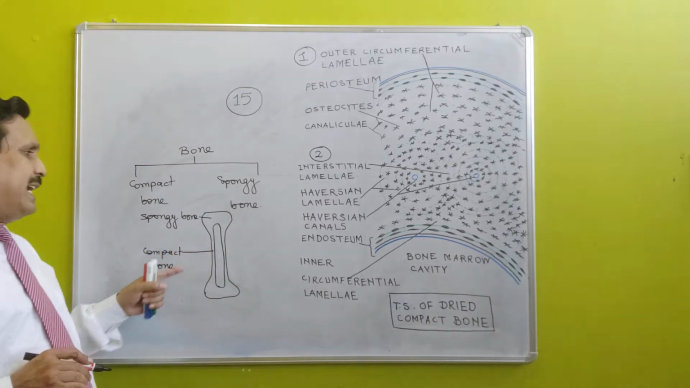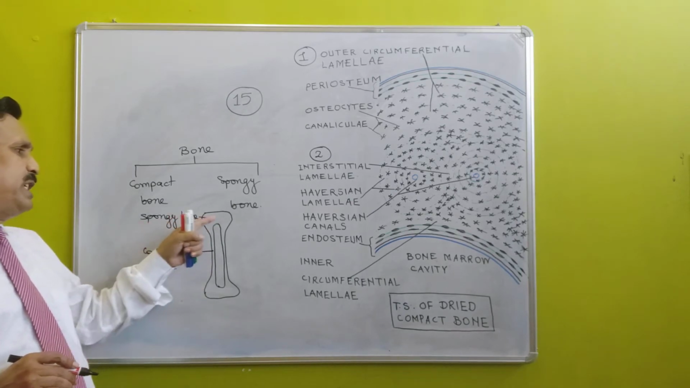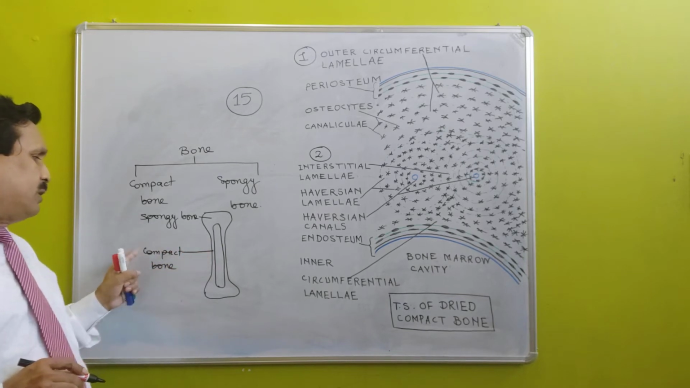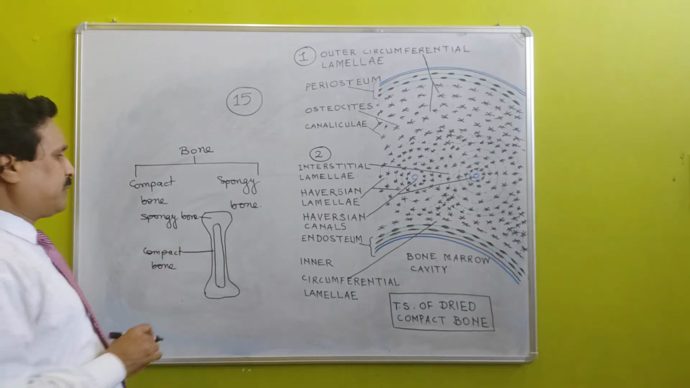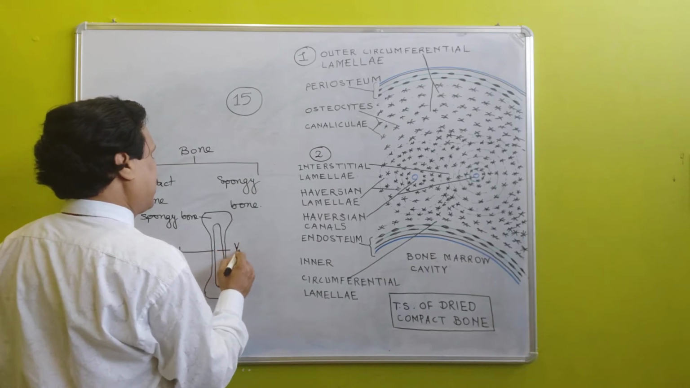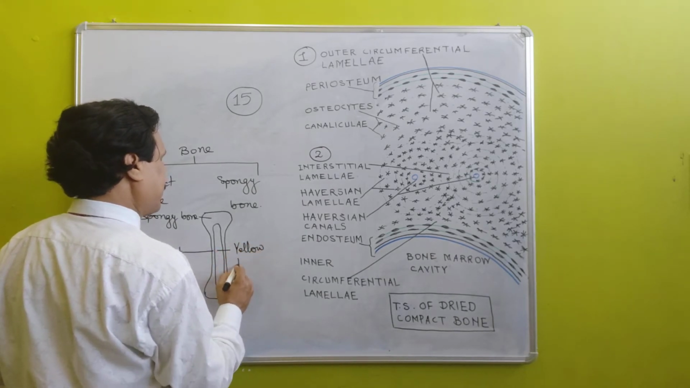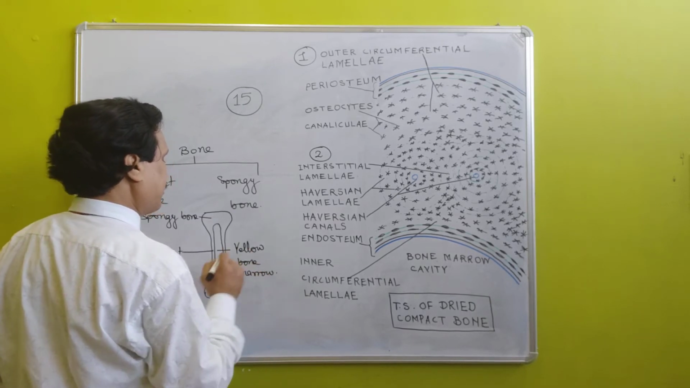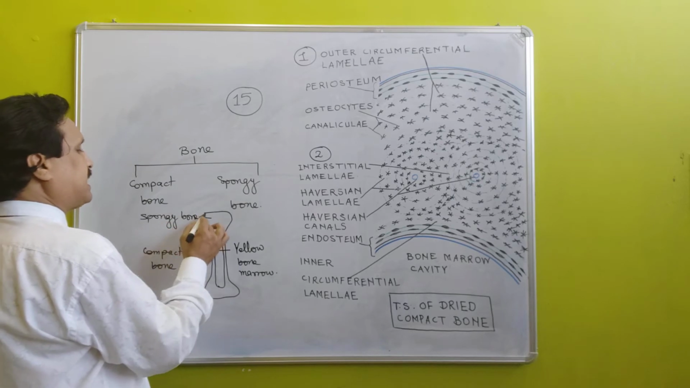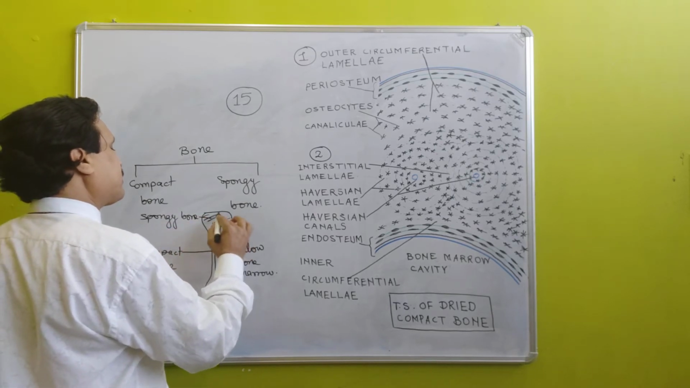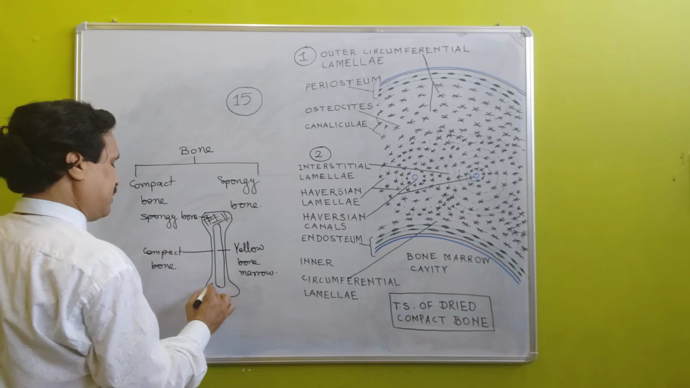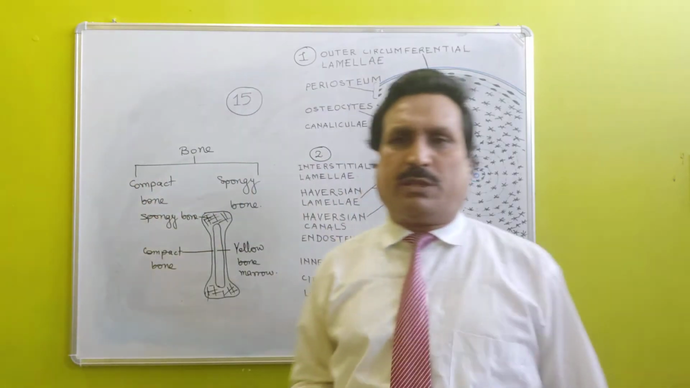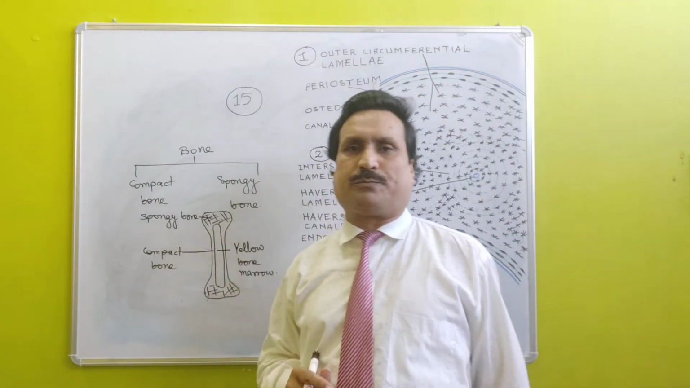In this figure, at the head of the bone, spongy bone is shown, and in the shaft part of the bone, compact bone is shown. This is yellow bone marrow, and this is spongy bone. In spongy bone, red bone marrow is present.